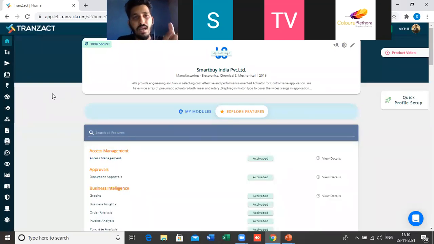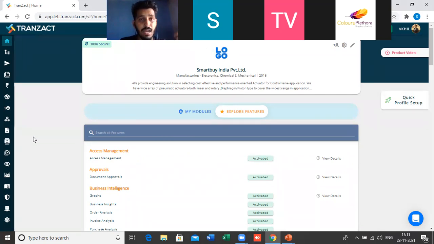Coming to the first part of the demo session, which is purchase and sales documentation, how we can start off our documentation part. But before getting into the documentation, let me show how we can create the masters in Transact. For example, if you go for any new system, be it Transact or any other ERP, the first thing we need to do is update the masters in the settings. We have to update our masters, everything we need to set up.